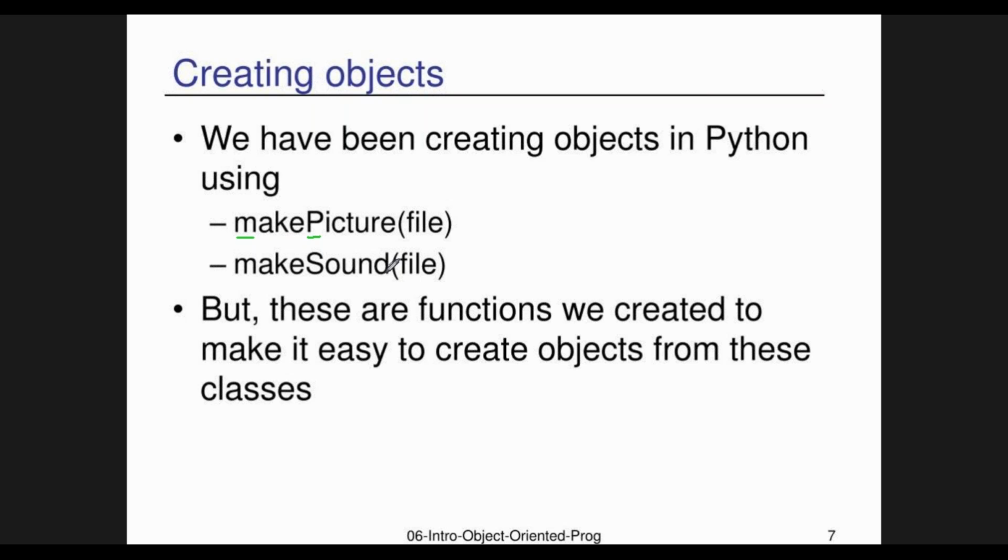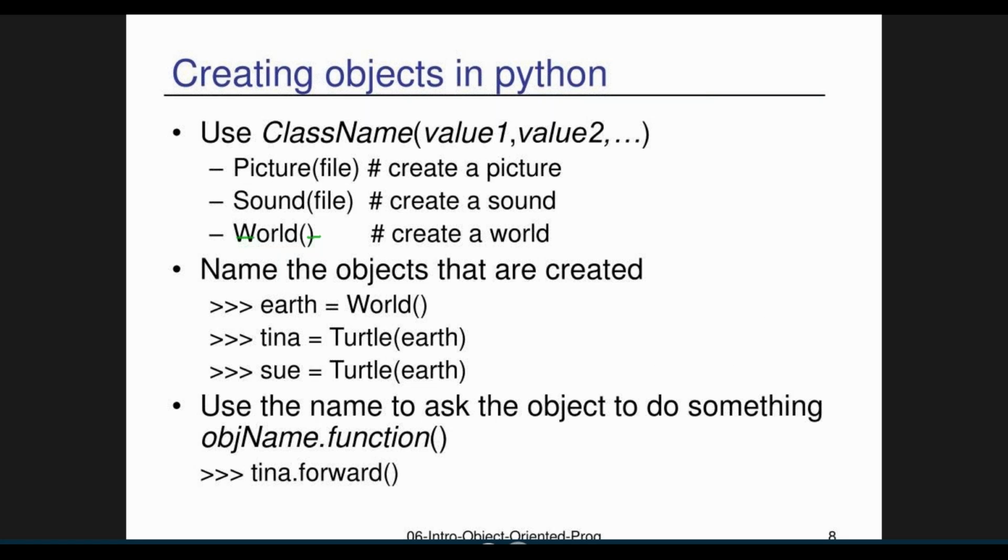Okay, now next, create objects in Python. So how do we create? Use the class name. I told you previously, right? Once you write any class name, C is capital. If you combine a second word, the first letter must be a capital letter. Class name, and you want to pass the values: value 1, value 2, up to value n.